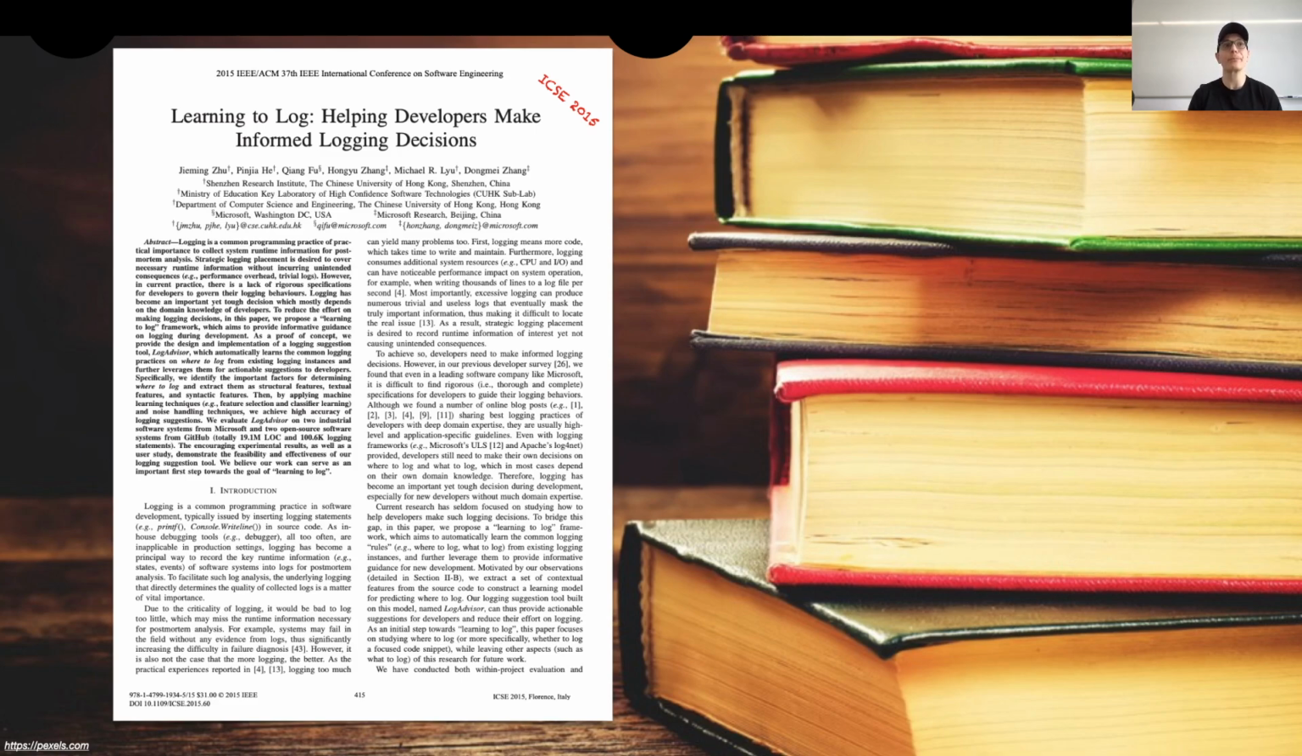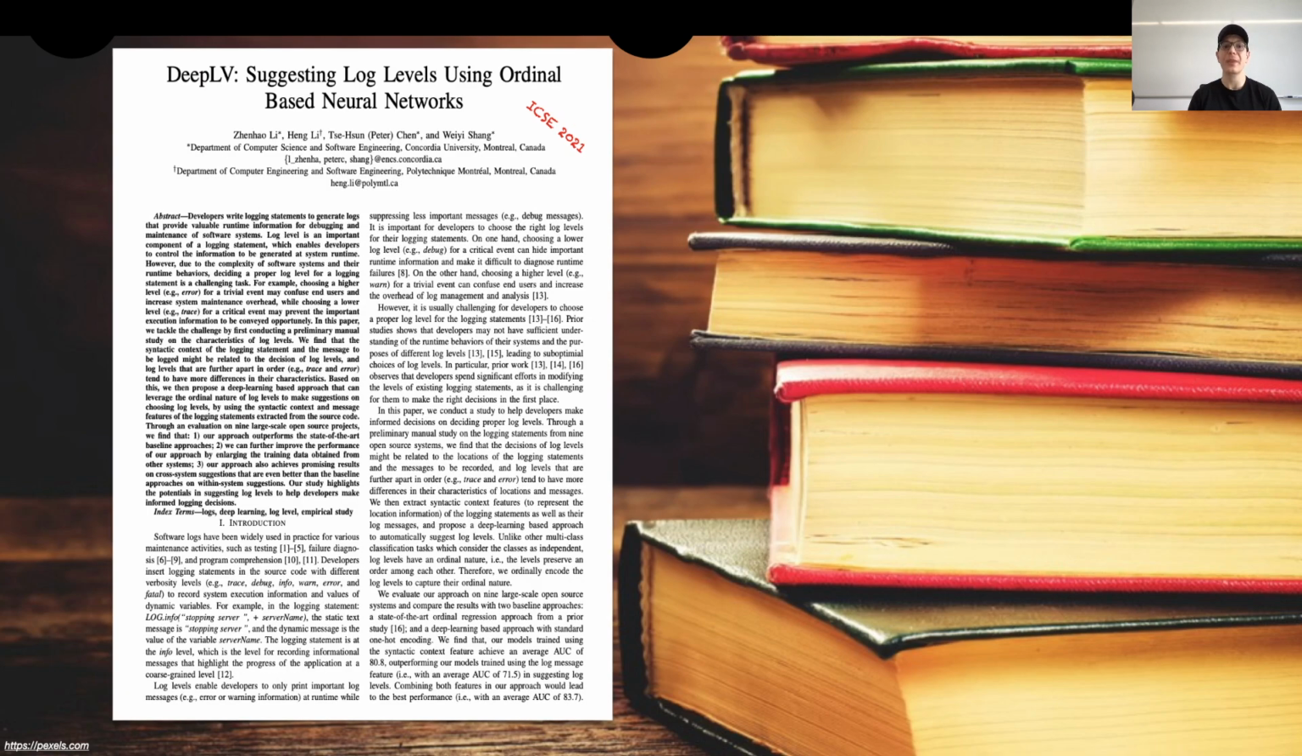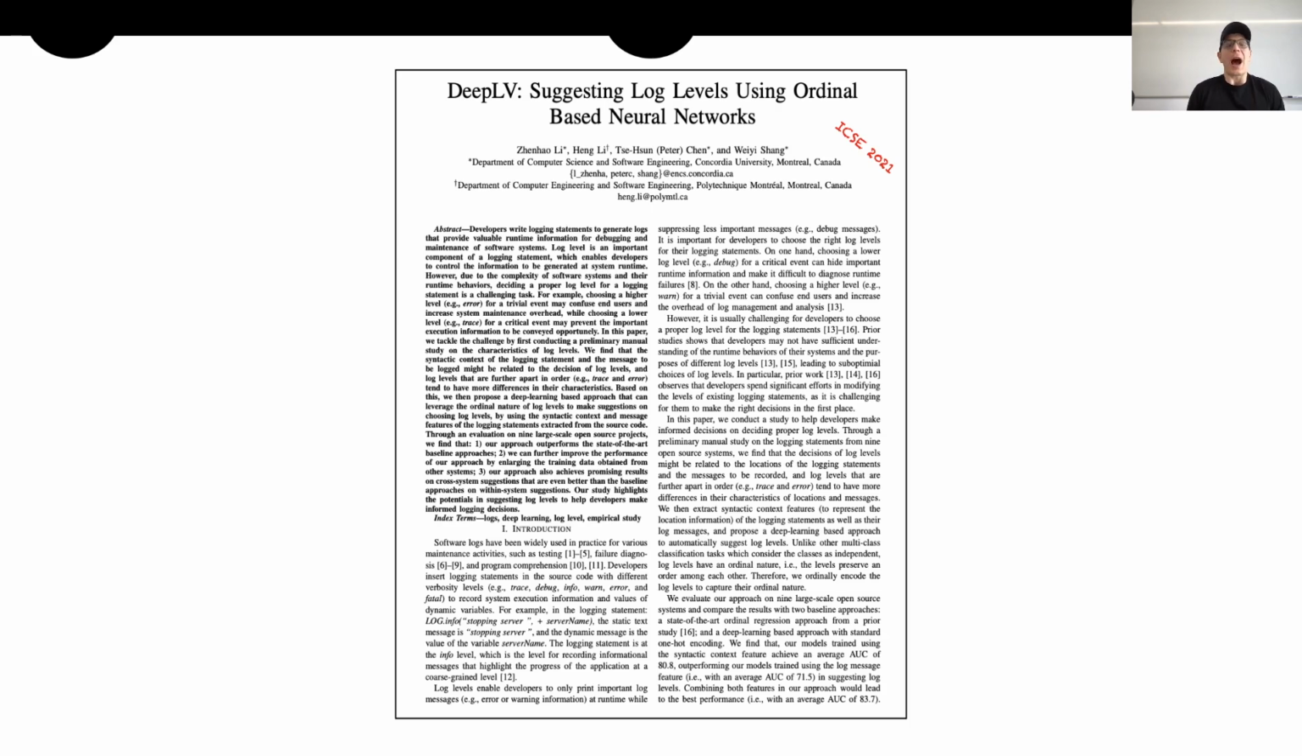For example, Zhu and colleagues presented LogAdvisor. LogAdvisor is an approach that can suggest to developers where to add a log statement. Recently, DeepLV, a neural-based model, has been presented by Li and colleagues. DeepLV can automatically fix and suggest already typed log levels in Java methods. However, DeepLV can only recommend a fix concerning the log levels.